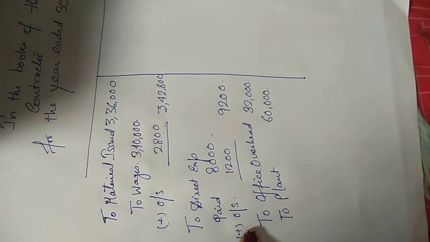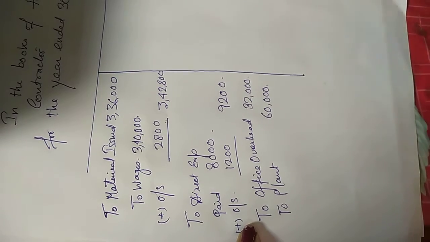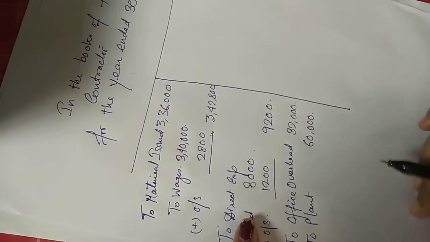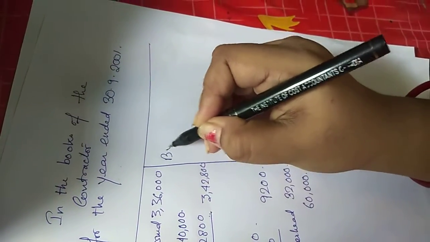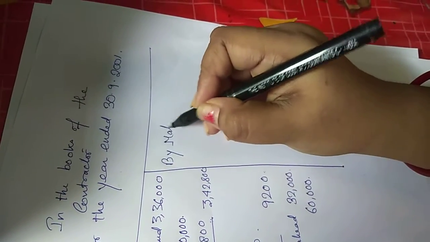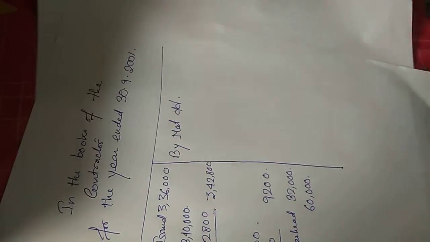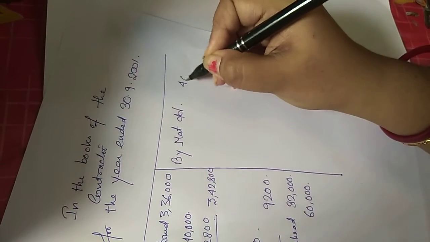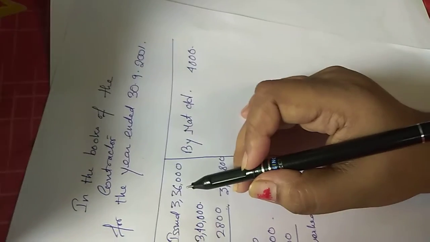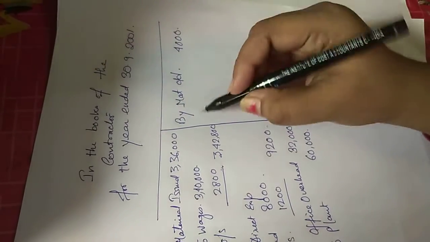Fine. Next is, in the credit side, what shall we write? We have to write down the closing balances. First, let us write the material CD. How much was my closing material? Closing material was 4,000. Materials in hand. There is entire 3,36,000 material was not used by me, so this much was left.